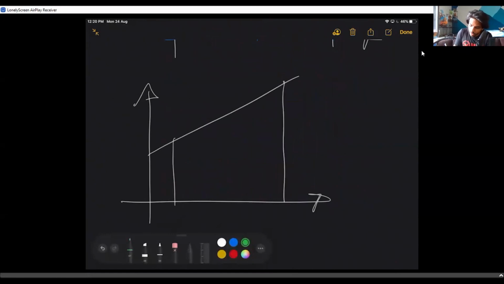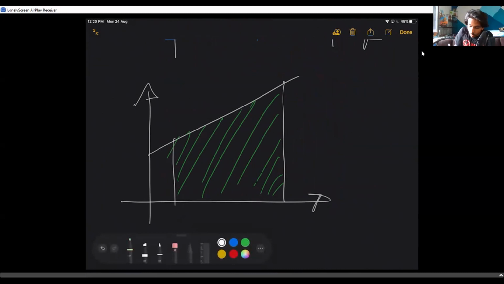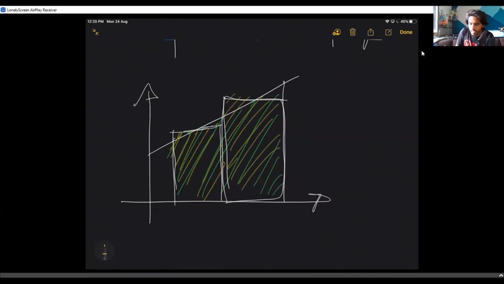Since you are all familiar with the idea of area of trapezium, you can easily find the area. But let us say I'm a person who doesn't know the area of trapezium. What should I do? I would actually do this. I will consider this thing as two separate rectangles, the yellow area and the green area. I would make an assumption saying the yellow area and the green area are almost the same thing. So I would simply write the area of the trapezium in terms of these rectangles.